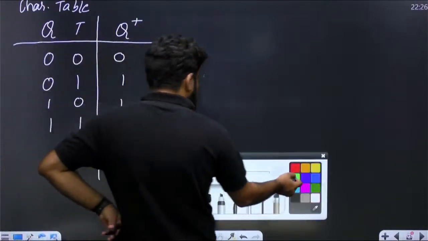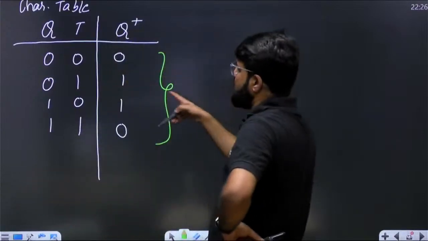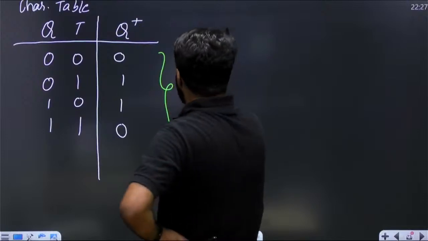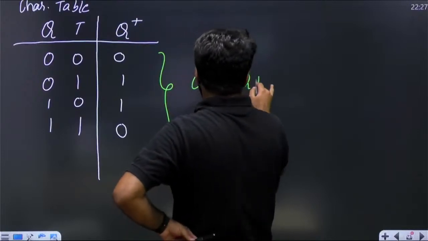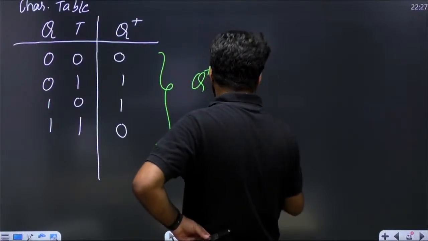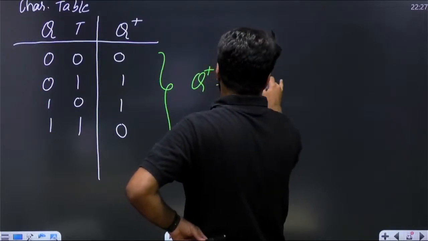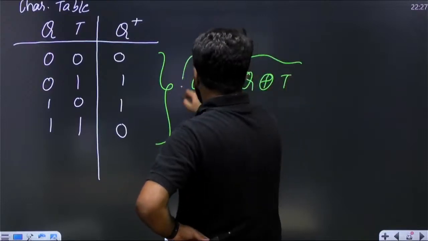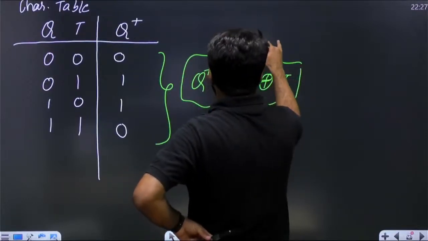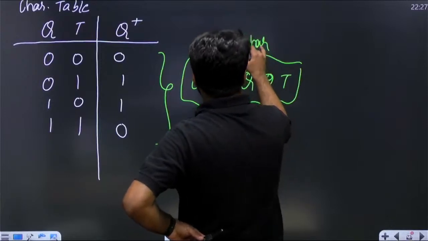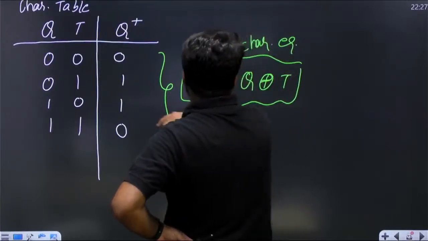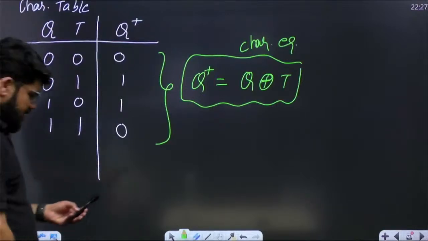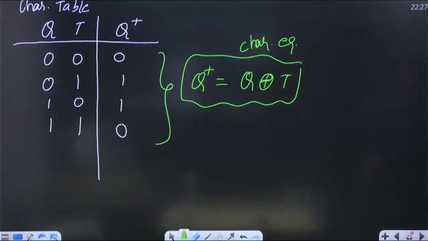Now this is like what? The output is high when both the inputs are different: 0, 1 and 1, 0. This is a 2-input XOR. This is just like a 2-input XOR of Q and T. This is known as the characteristic equation, Q XOR T. This is the characteristic equation for the T latch.